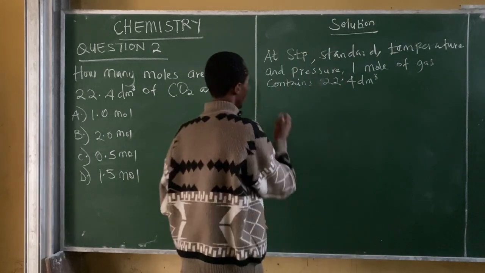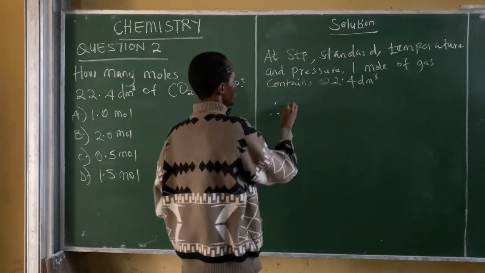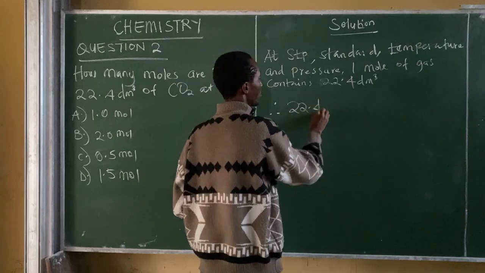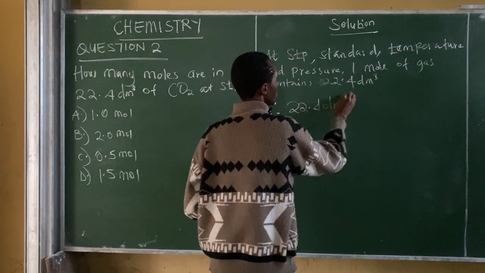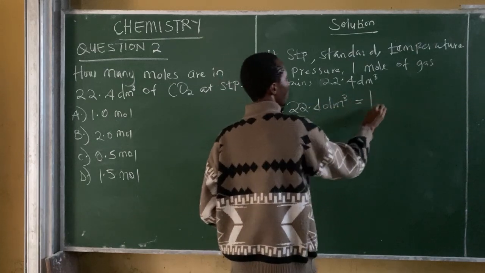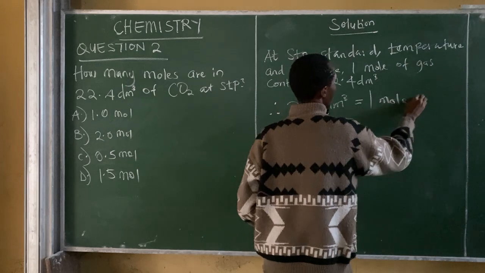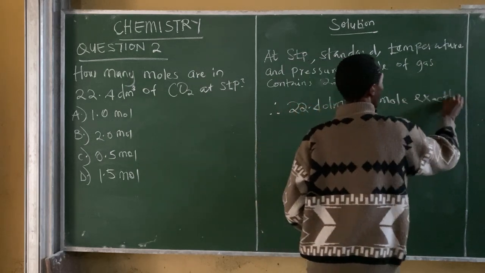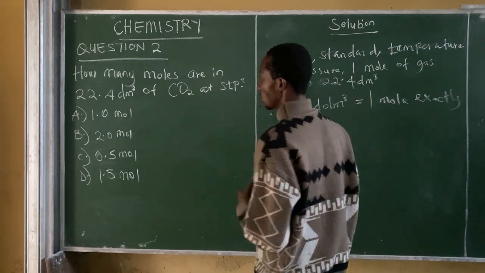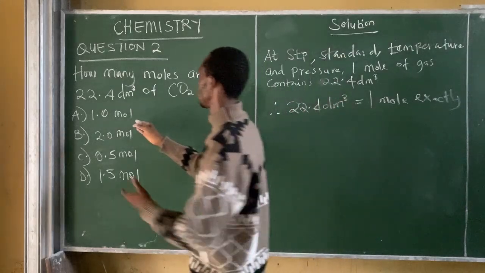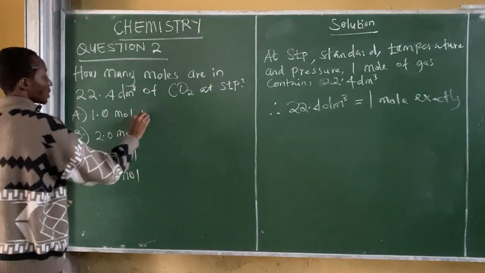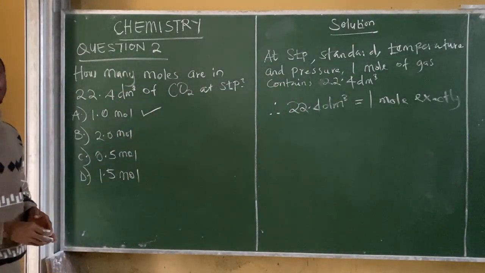Therefore, 22.4 dm cube is equal to 1 mole exactly. So the correct option here is option A, 1.0 mole exactly.